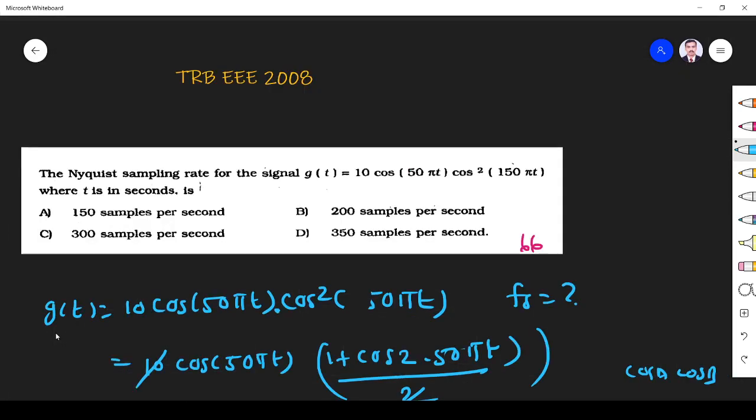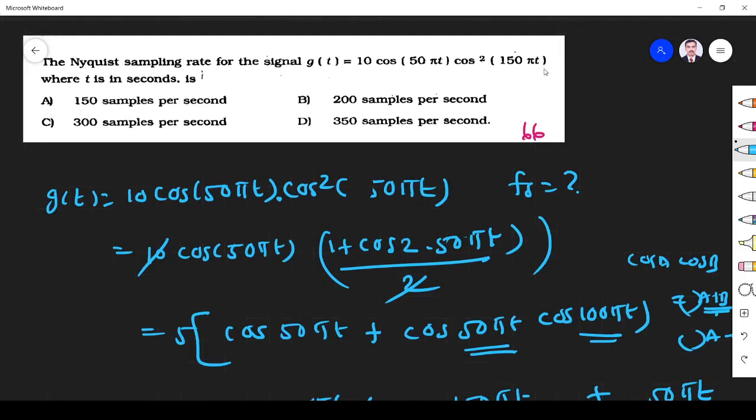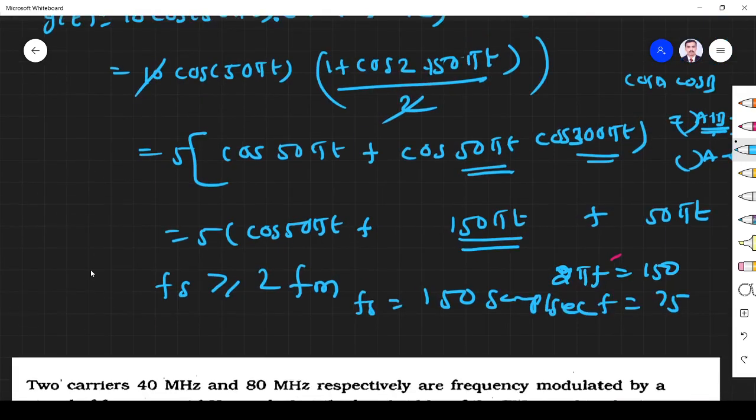Oh, sorry, here they have given 150 in the question, so I change it. If I change also, no problem. 2 into 150, 300, right? So 300 cos 50 pi t cos 300 pi t. Process is same, I just change the number.